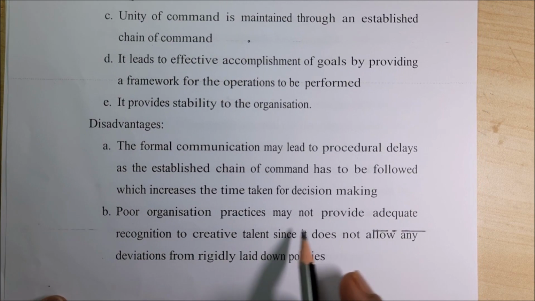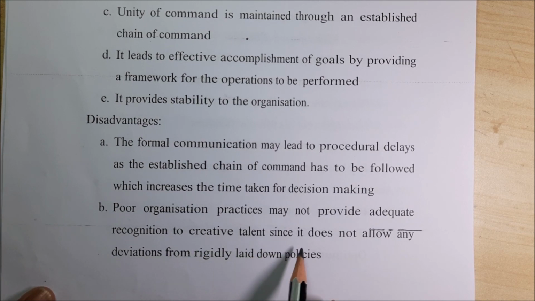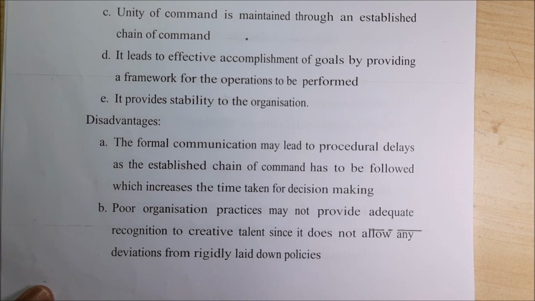Poor organization practices may not provide adequate recognition to creative talent since it does not allow any deviation from rigidly laid down policies. Sometimes in formal organizations, they may not allow the person who is more dynamic to change things because he is not allowed to. So that becomes a disadvantage. That's why sometimes it should be flexible.